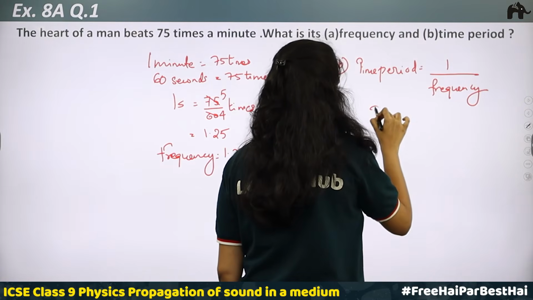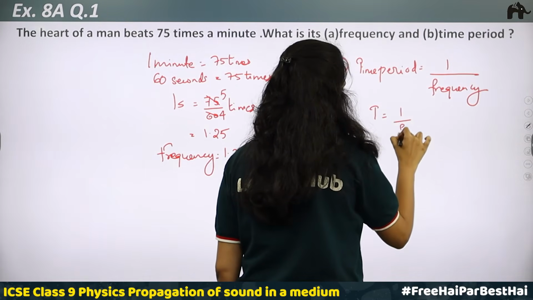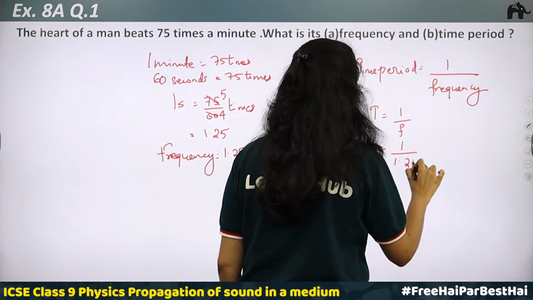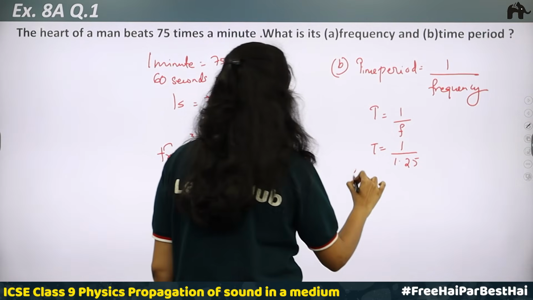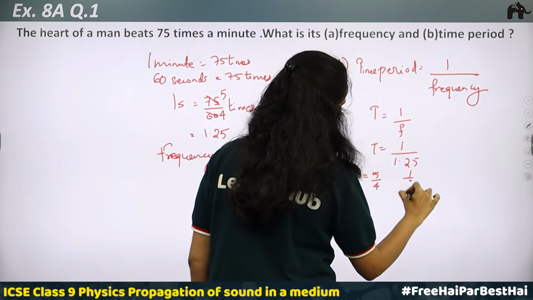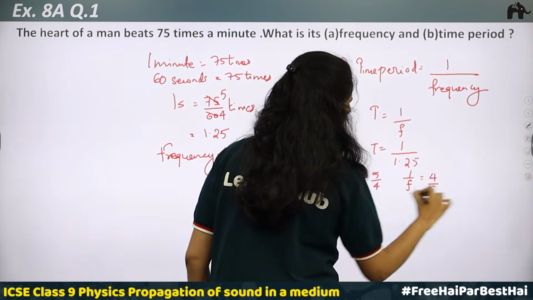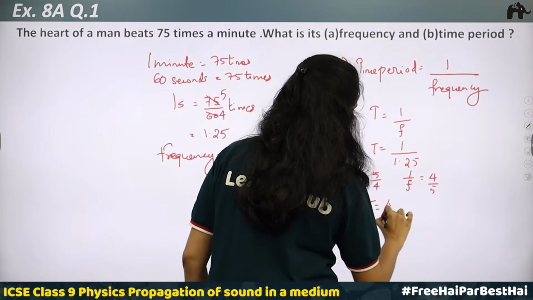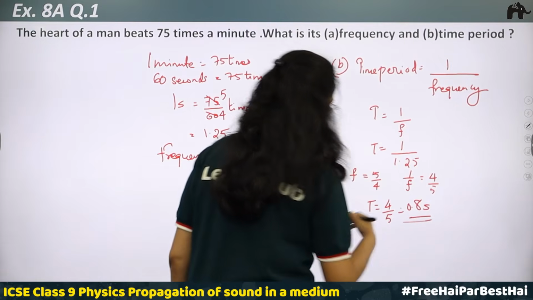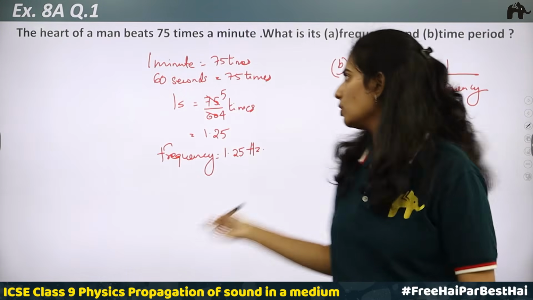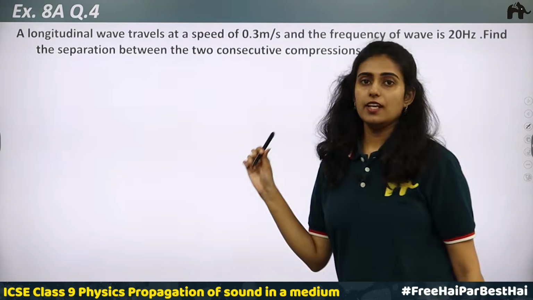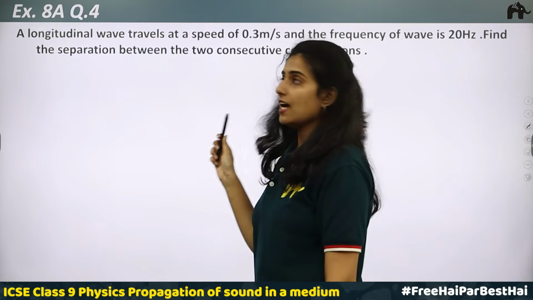So T is equal to 1 by F. Frequency is 1.25, or F is equal to 5 by 4, which means 1 by F will be equal to 4 by 5. Therefore the time period is 4 by 5, which is 0.8 seconds. So we have got the time period and frequency of the heart of a man which beats 75 times a minute.